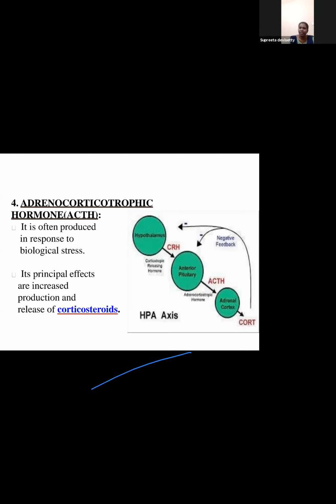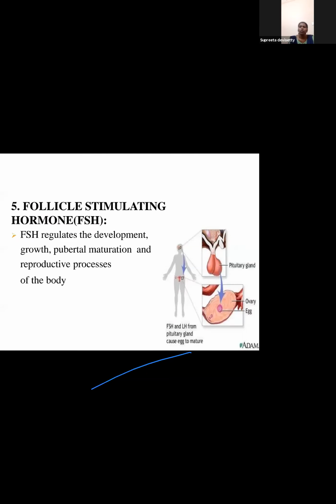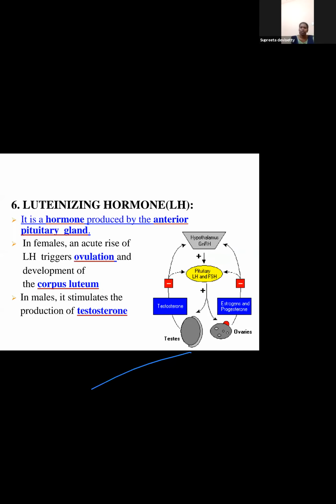Adrenocorticotropic hormone, ACTH, will have an impact on, or will release, corticosteroids. We'll not deal with this much. Follicle stimulating hormone, we have come across this. Follicle stimulating hormone regulates the development, growth, pubertal maturation, and reproductive processes. The major thing here, which we studied in the last class, is that follicle stimulating hormone helps in the formation of follicles in the ovaries. Then LH.